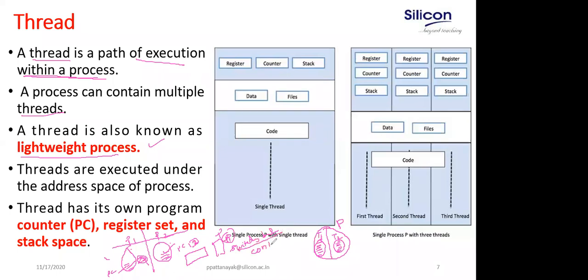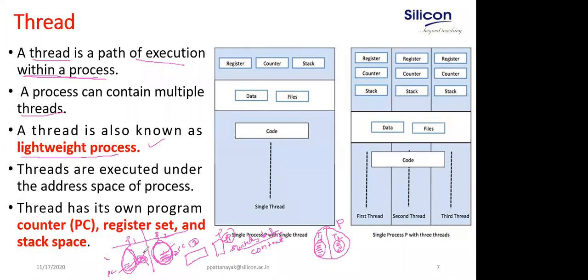Please remember, this switching is known as context switching. If there is a context switch, it will save the current state of P2 and load the current state of P1. What tasks does it do when it switches from process to process? Saving the current state of P2 means everything: which instruction is currently executing, what resources it is using, what the local variable initialization is; everything has to be saved. Then it will load P1.